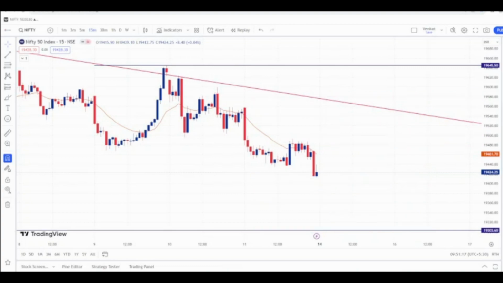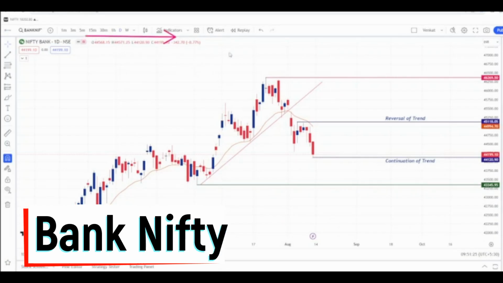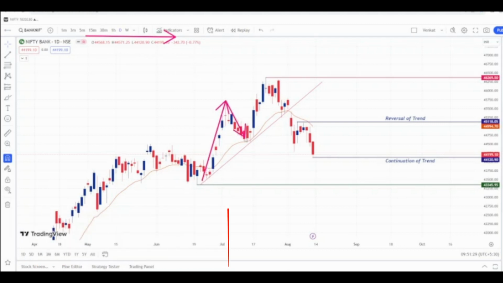Now let's see the analysis of Bank Nifty. Here I am using Bank Nifty's daily chart. Here you can see a pattern which is something like a head and shoulders pattern. This is the head and shoulders pattern almost, and this is the neckline of this pattern. On Friday's trading session, we have seen a breakdown of this neckline, and the index has also given a close below this neckline, which is near 44,600.